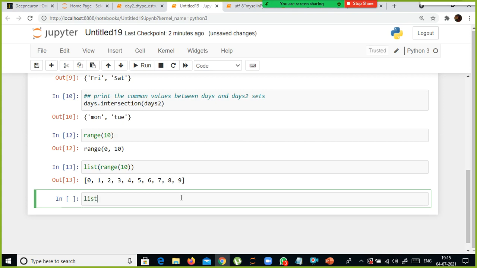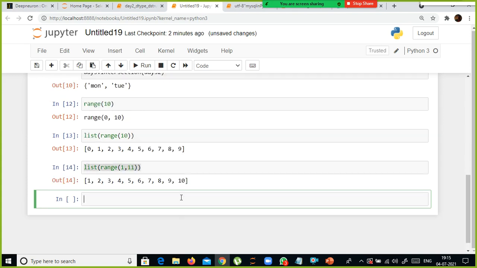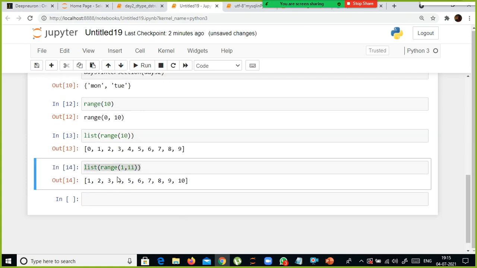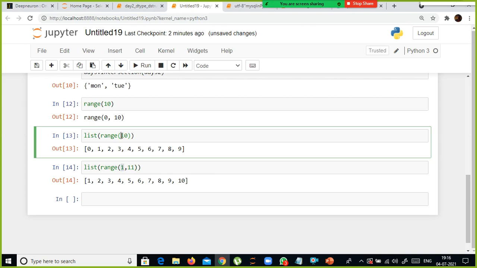Supposing you wanted to select the values 1 to 10. If you want to print it, you need to start with 1, end with 11. This is the minimum value, this is the maximum value. If you don't specify the minimum value, as in this case we did not, and you specify only one value, that will be considered as the maximum value. So in this case we specified only one value, the 10 is considered as the maximum value.